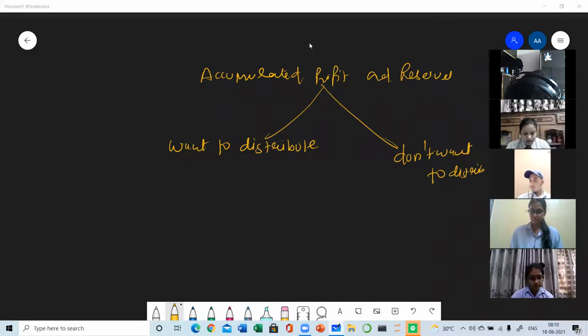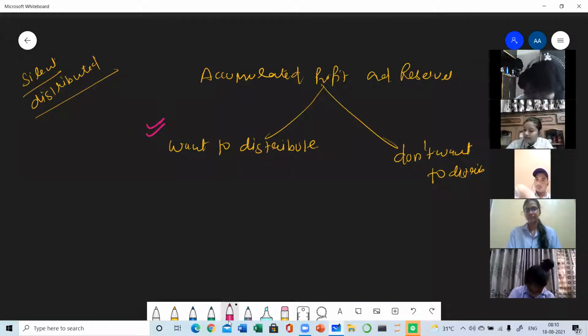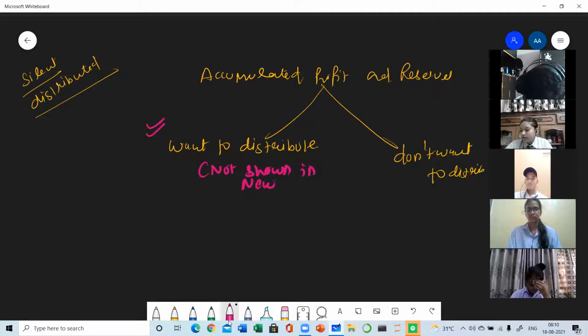They want to distribute or they don't want to distribute. If the question is silent, remember, if the question is silent, then the general reserves must be distributed. As nothing is mentioned in the question about the distribution of the reserves, then you will do this one treatment. You will be distributing. Once you have distributed all the reserves and accumulated profits, it means reserves and accumulated profits do not exist anymore. So it means they are not shown in the new balance sheet.